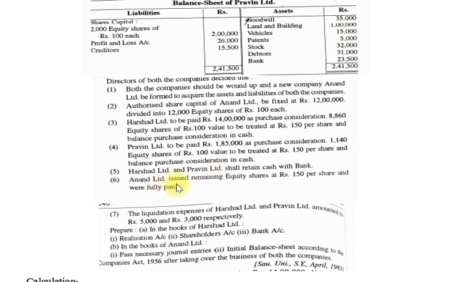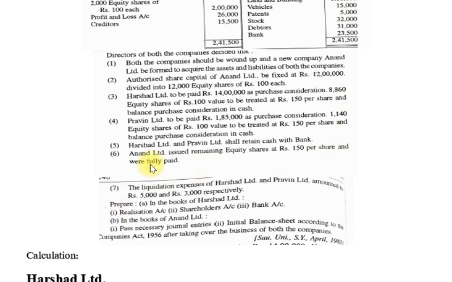Number 6: Anand Limited issues the remaining equity shares at rupees 150 per share, fully paid. After offering shares to both companies as purchase consideration, the company offers the remaining shares to the public, every share at 150 per share, and all the amount is received fully paid from the public.